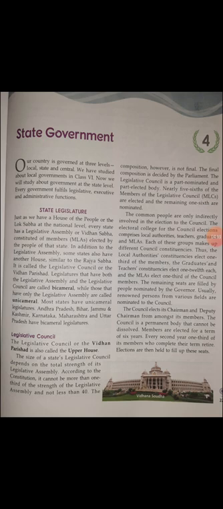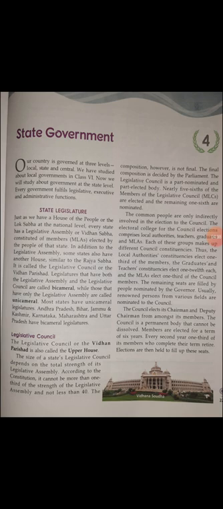Most states have unicameral legislature. Andhra Pradesh, Bihar, Jammu and Kashmir, Karnataka, Maharashtra and Uttar Pradesh have bicameral legislature. These states have two houses, the legislative assembly and the legislative council. That is the reason they are called bicameral legislature.